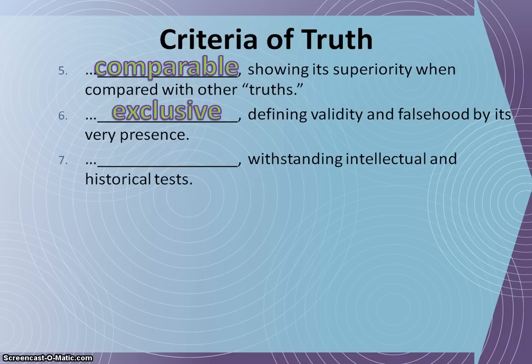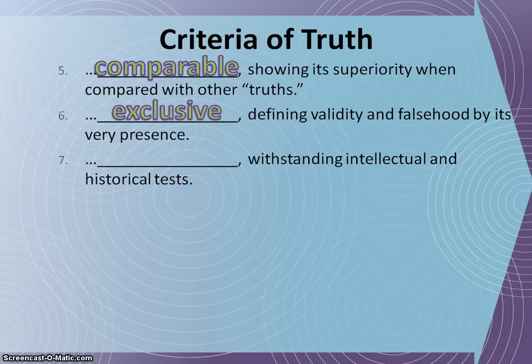Truth is also able to withstand intellectual and historical tests. For example, I might be able to tell you that the ice cream cone was invented at the 1904 World's Fair in St. Louis when a Syrian immigrant selling waffles noticed that the next vendor had run out of plates to serve his ice cream on. And so they partnered up. He sold waffles and the other guy sold ice cream. They put them together and made the ice cream cone.